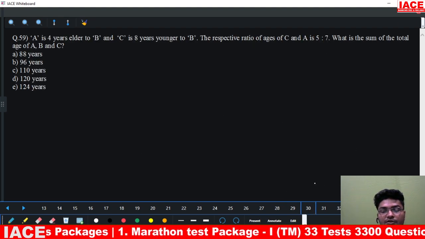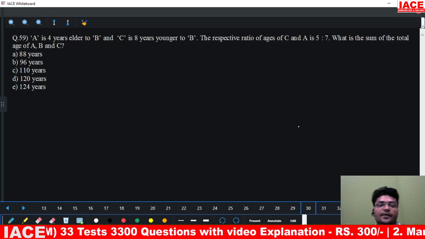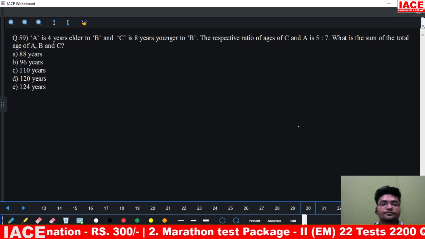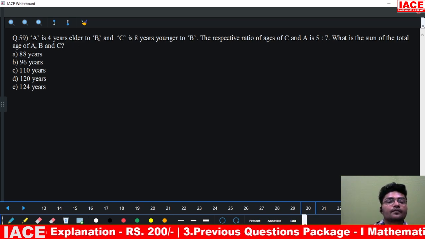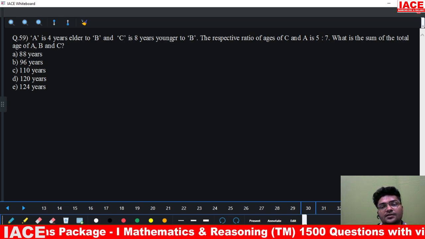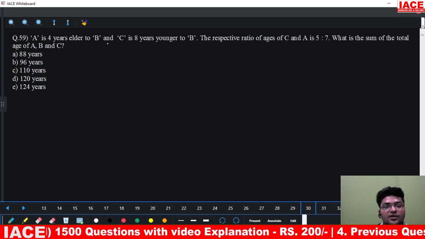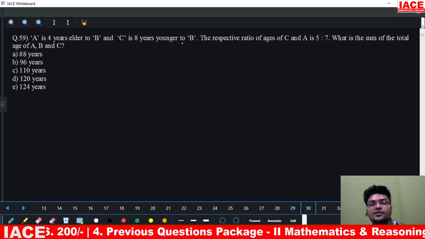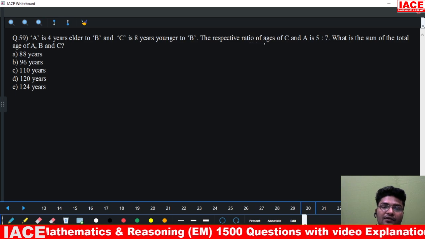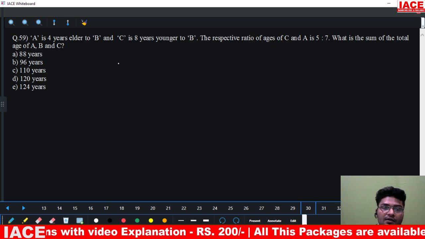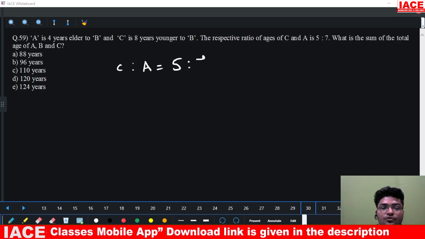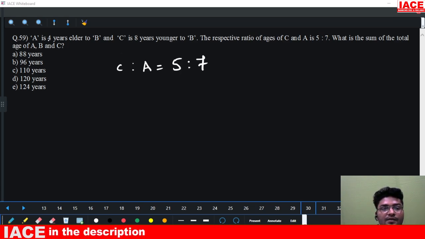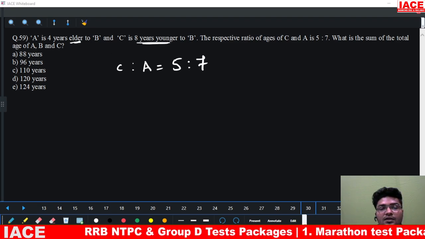Let us move to the next question. Question number 59. A is 4 years older to B and C is 8 years younger to B. The respective ratio of ages of C and A is given as 5 is to 7. I can clearly observe A is 4 years elder to B and C is 8 years younger to B.